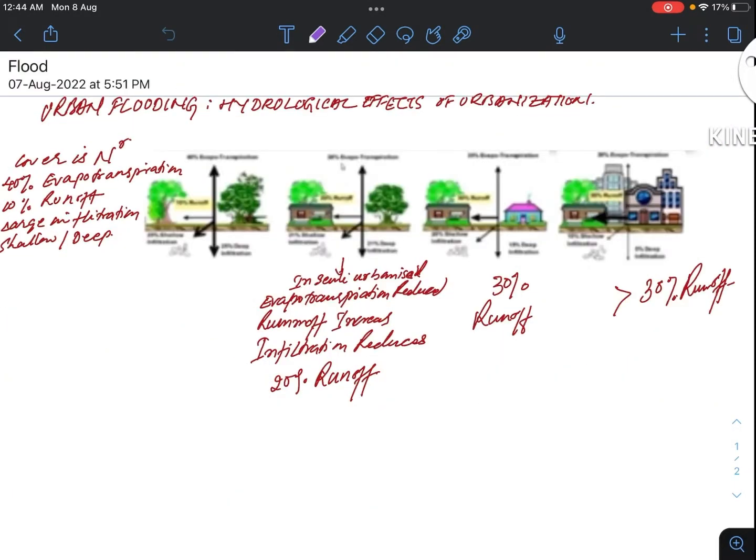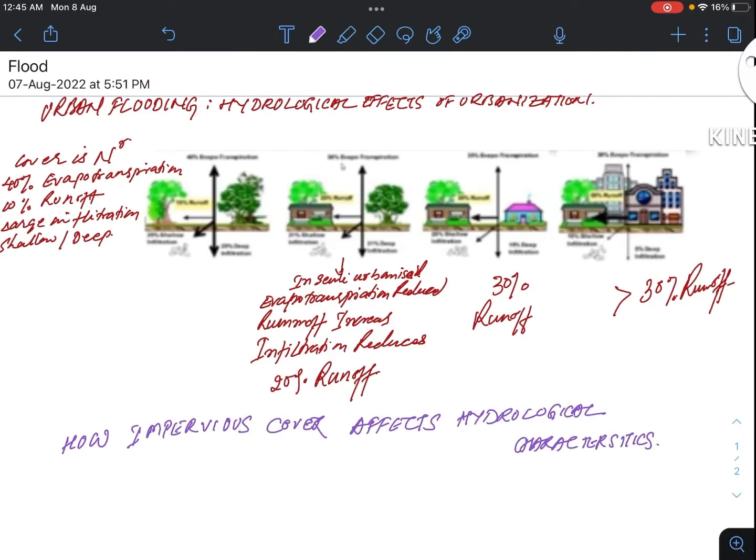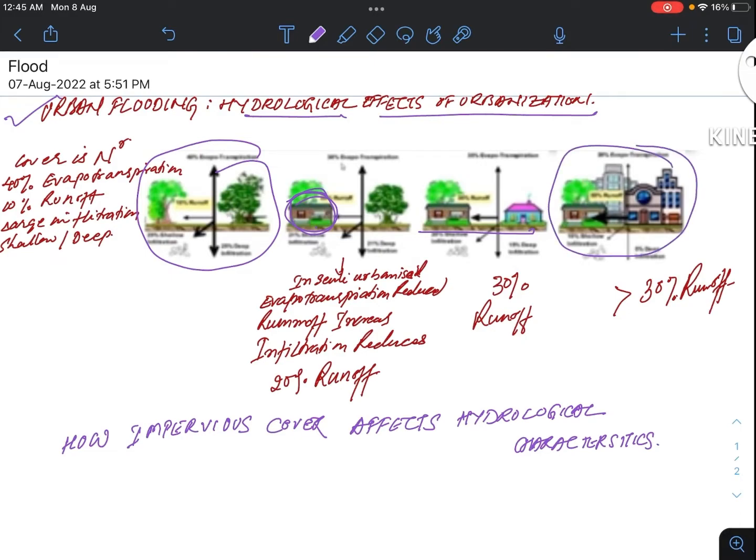Now in this diagram we would see how impervious cover affects hydrological characteristics. So we could see urban flooding and its hydrological effects on urbanization. Here we could see that this is a natural land full of canopies, and slowly urbanization started taking place. Here this house replaces one tree, then it is replaced much more, and a whole of the urbanization has taken place.